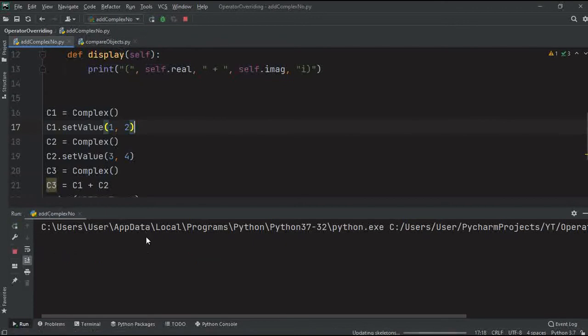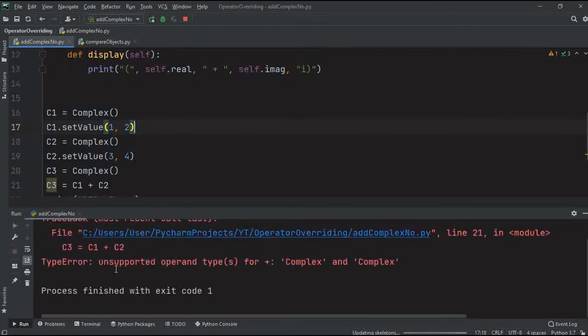What type of error do we get? We are getting "unsupported operand types for plus, that is complex and complex." So clearly you can see that it is not allowed to directly add two objects of a class.